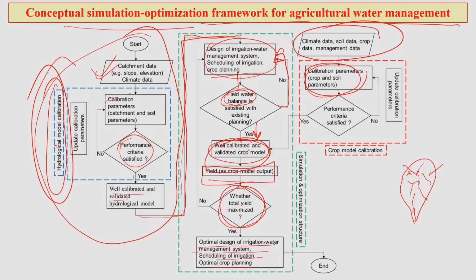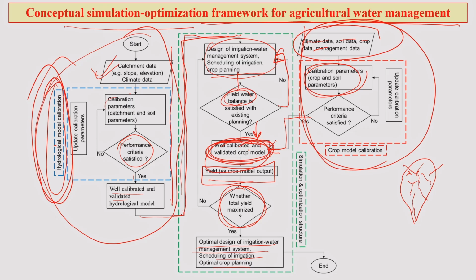So, you can use climate data, soil data, crop data for calibrating your model. And if your calibration performance criteria are satisfied and you are happy with the outcome, then you go straight into the stage where the crop model is calibrated. This calibration exercise you can either carry out before you start integrating your hydrological model data, or you can do it in parallel.